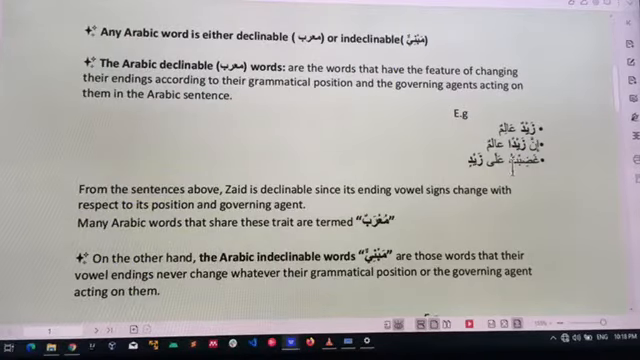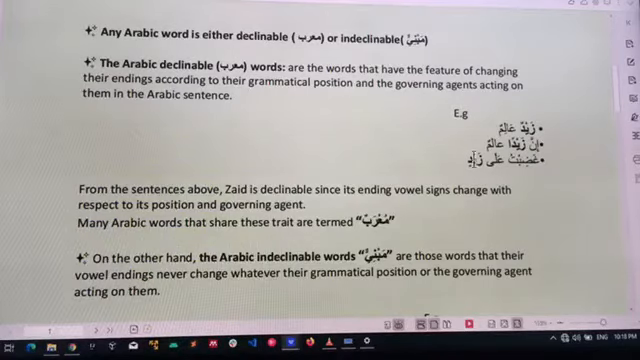Look at the third sentence. Gadibtu ala Zaidin. I'm angry with Zaid. You can see that Zaidin is taking Jarr here. It is taking a Kesro-like sign. You can see it is taking Kesrotan. Why? Because of this ala that acted upon it. It is coming after ala.